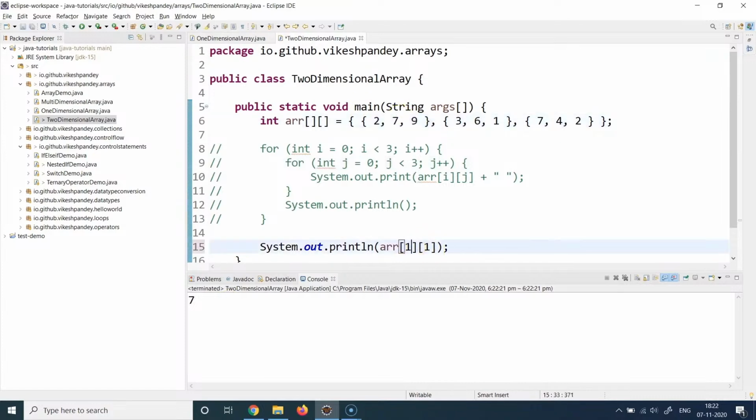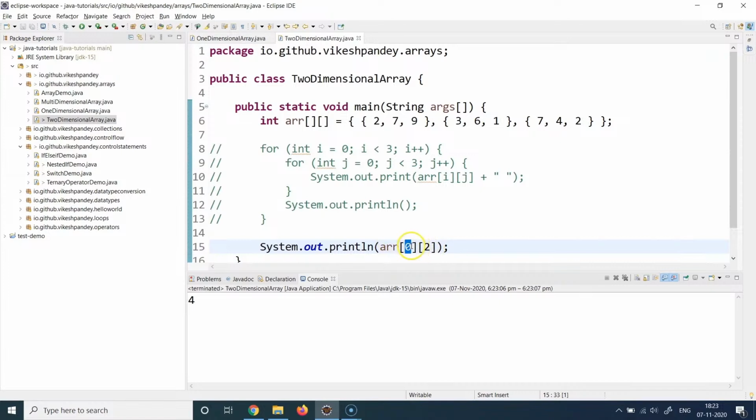Let's try with 1, 1. I want to print the row at position 1. Remember, not the first row, but the row at position 1, which is technically the second row. So second row, second column, and see what value I get in this case. I get 6. So second row, second column. Similarly, if you change this value to 2, then third row, second column, which should point to 4. Yes, we get 4.